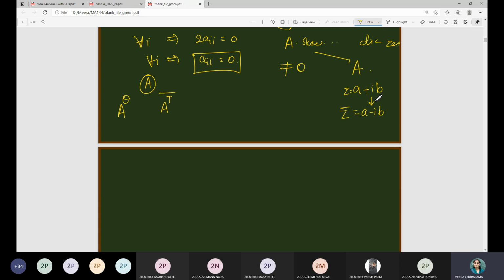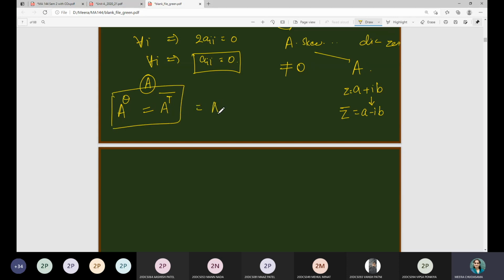So whenever we have complex entries in the matrix, at that time first you consider the transpose and then consider the conjugate of all the elements of the matrix. Then it is called the transpose conjugate of a matrix, and it is denoted with A raised to theta.